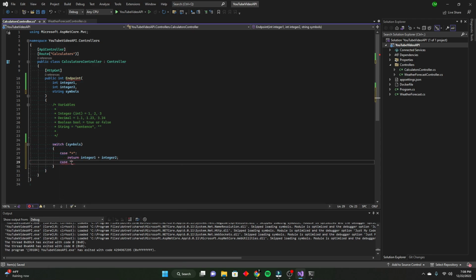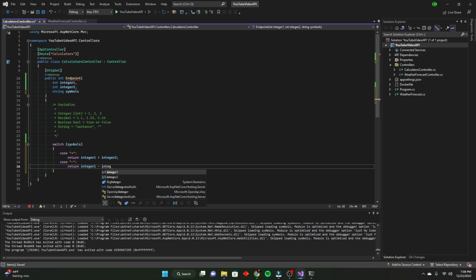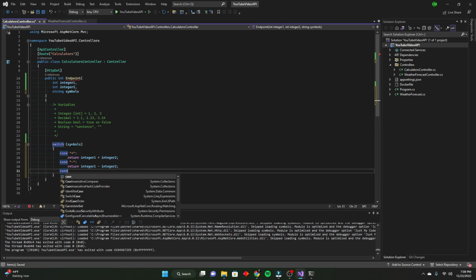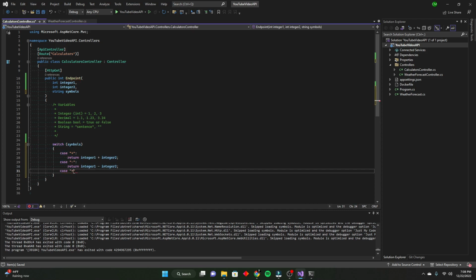So in the case where symbols is minus sign, I'm going to return integer 1 minus integer 2. And then in the case where multiplication and then division and so on and so forth. You get the idea.